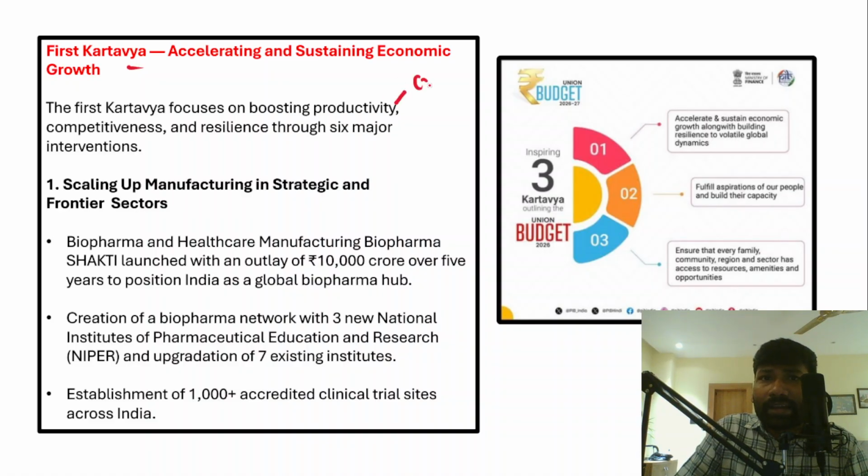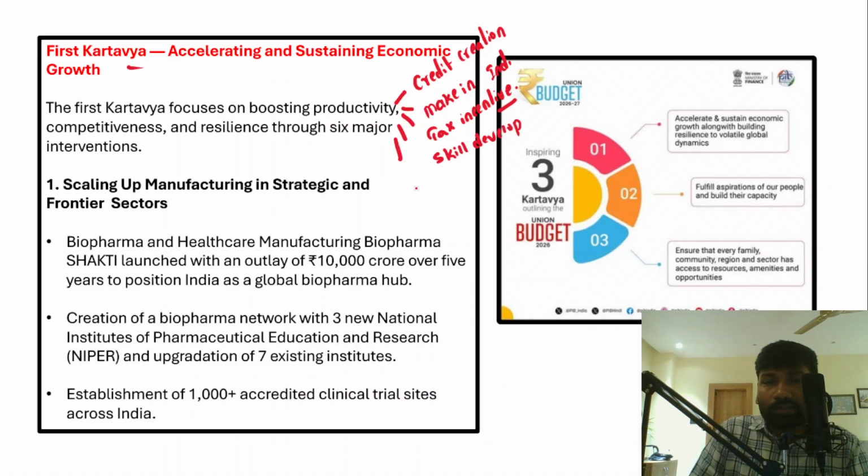Credit creation, and apart from that, there are several other schemes. For example, the Make in India program, credit creation in the economy, tax incentives that the government has been announcing, right? And skill development,